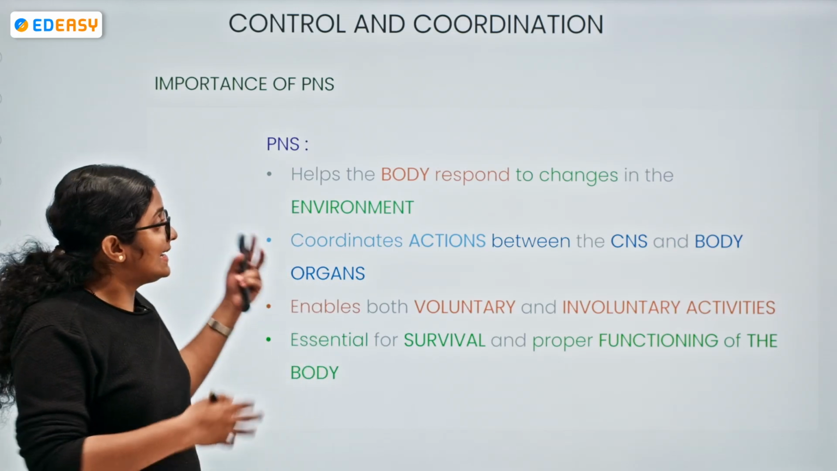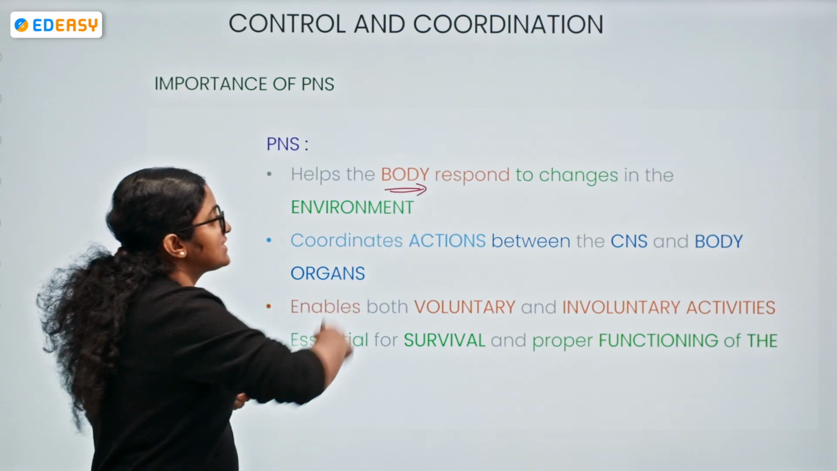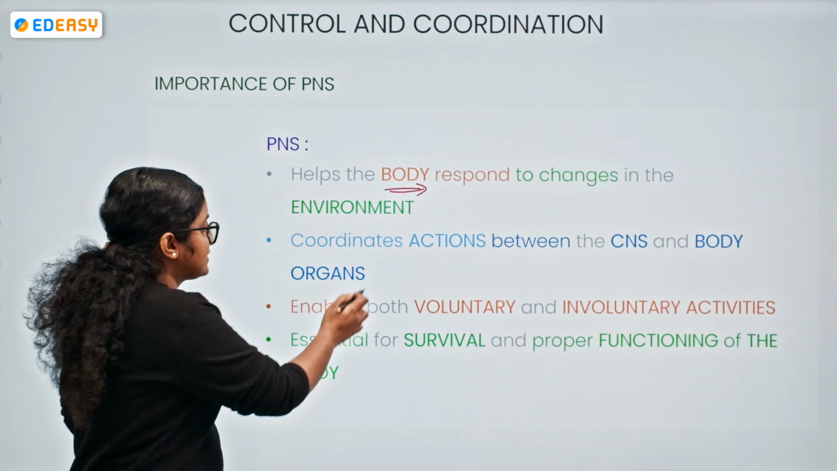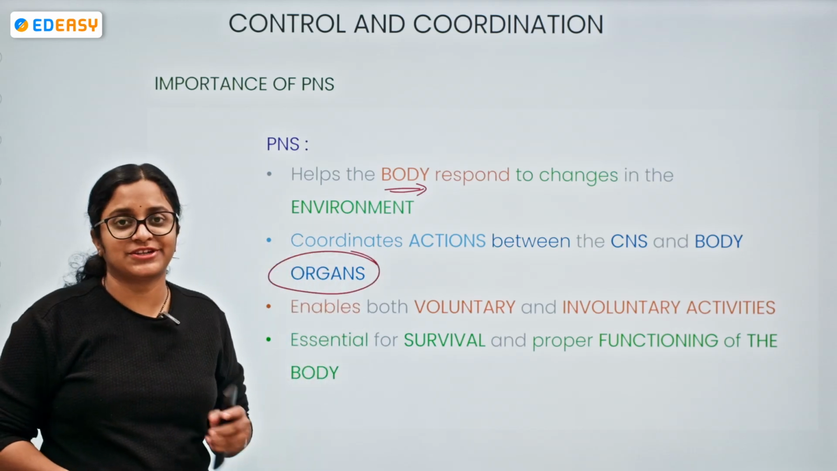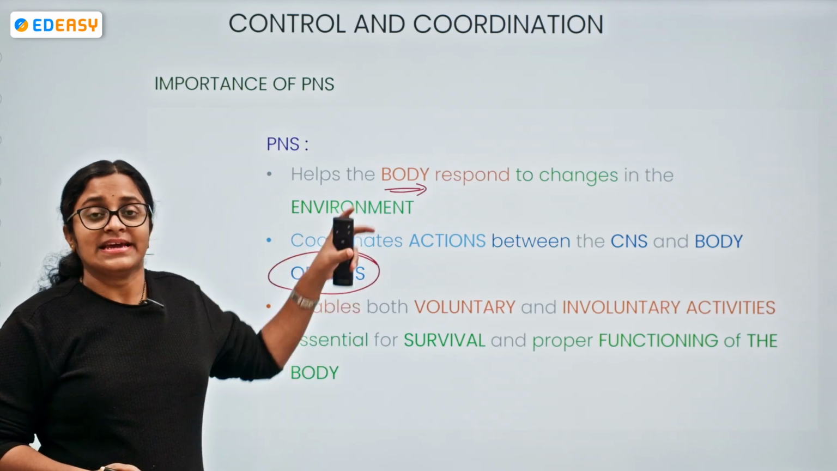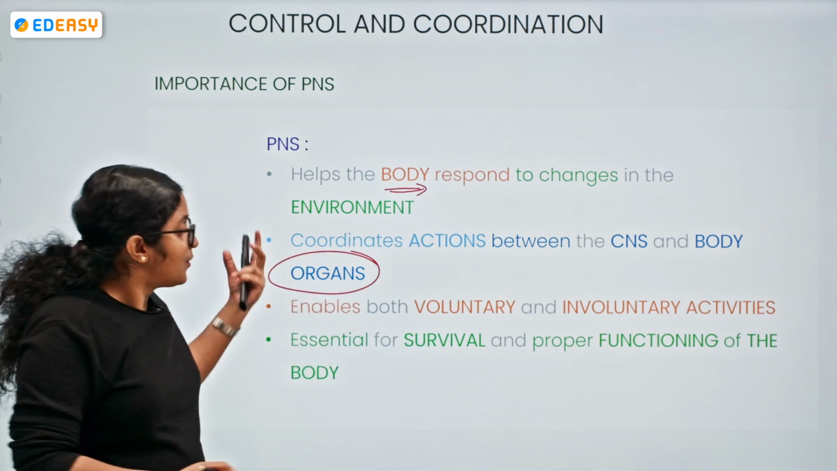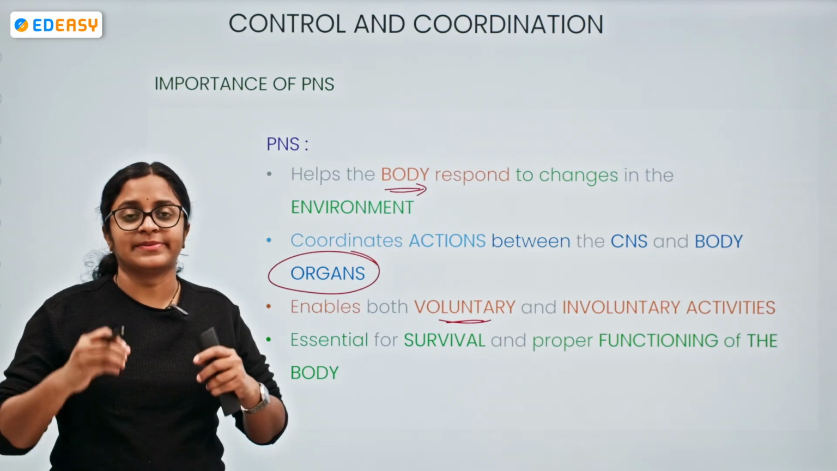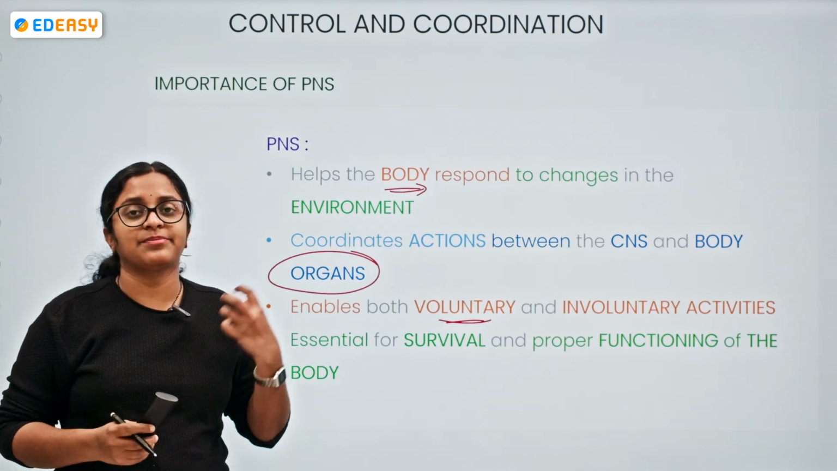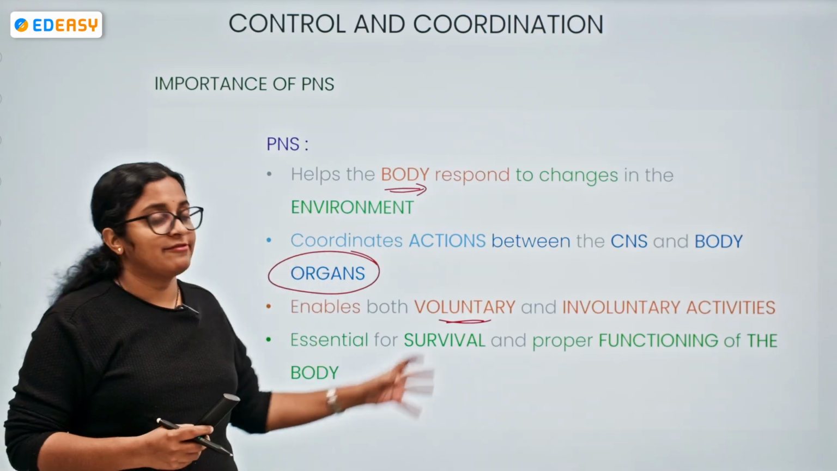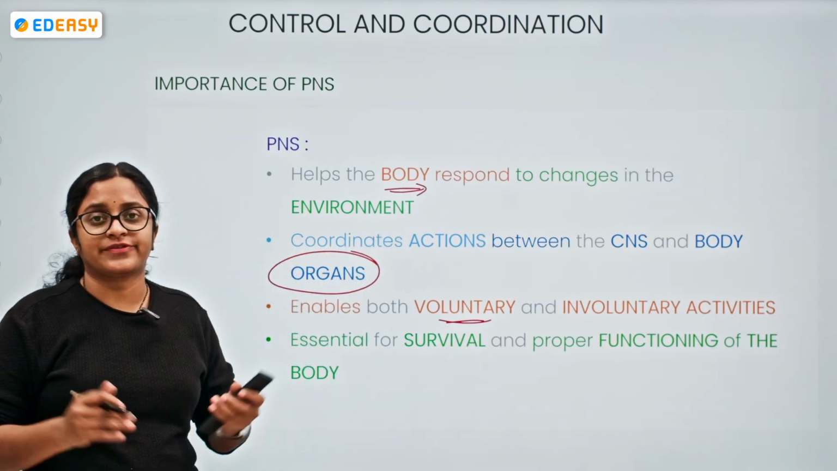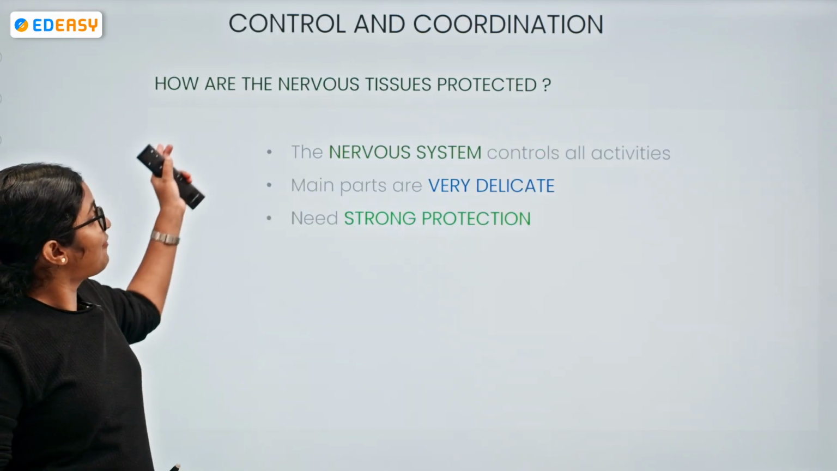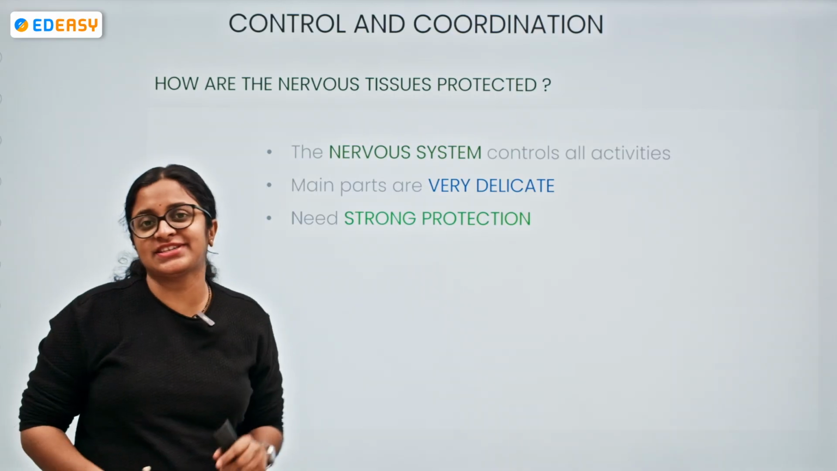Now, peripheral nervous system. What does it help with? It helps the body to respond to changes in the environment. So it acts as a coordination center between the CNS and body organs. Whatever actions are being produced, it is coordinating those actions. It is involved in both voluntary and involuntary activities. Since it comprises nerves arising from brain and spinal cord, it is essential for survival and proper functioning of the body systems.